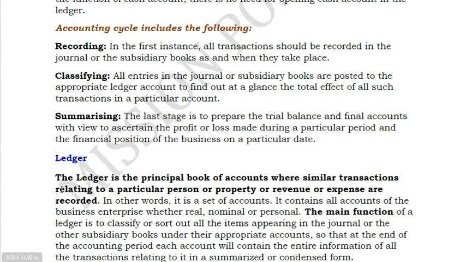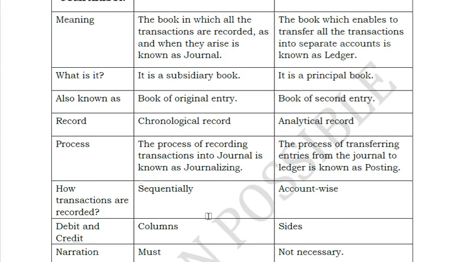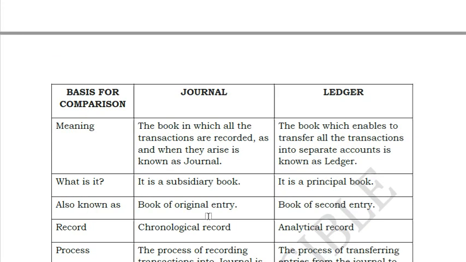So for the ledger here, if you can just read the bold definition, I think that would be enough for now. Ledger is the principal book of accounts where similar transactions, similar meaning the same nature, only salary, only rent, are all posted and recorded. So that is the purpose of your ledger. Here the relationship between ledger and journal is given. The journal is an overall book and the ledger is a subsidiary book. You can call the journal the mother of all transactions, and the ledger will be like a baby.